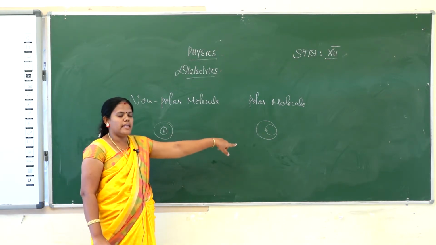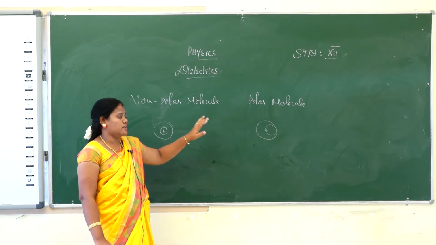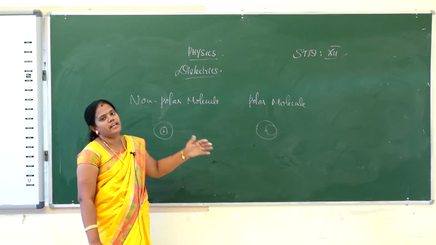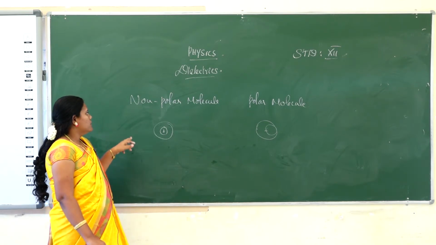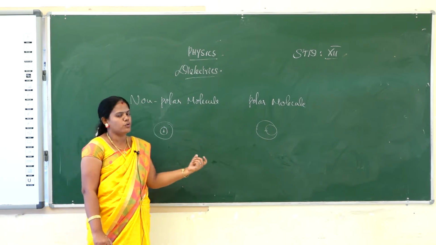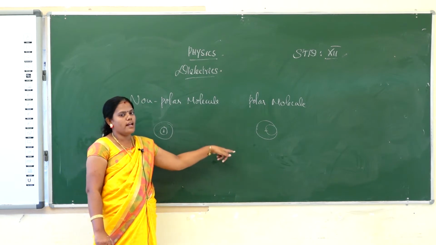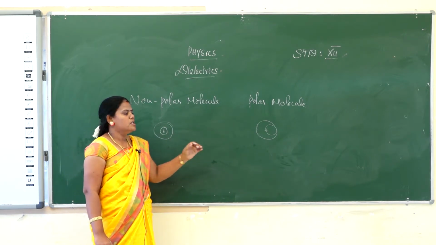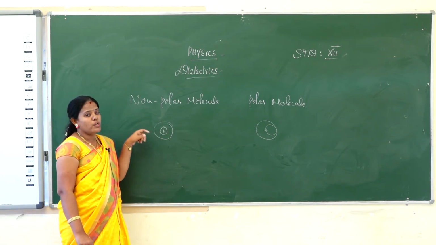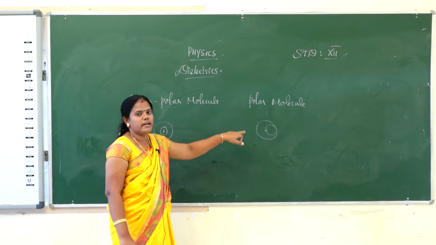But when the electric field is applied on a polar molecule, the charges in the dielectric will not just move, they will be realigned from one side to another side. So in non-polar molecules both centers are at the same place, but in polar molecules they are at some distance apart. When an electric field is applied, the non-polar molecule's charges get separated by some distance, but in the polar molecule it will be moving in a particular direction. So a non-polar molecule has no net dipole moment, but polar molecules have a permanent dipole moment.